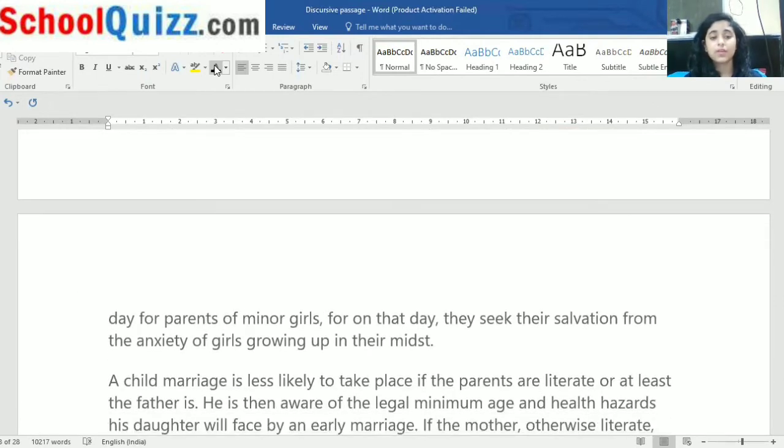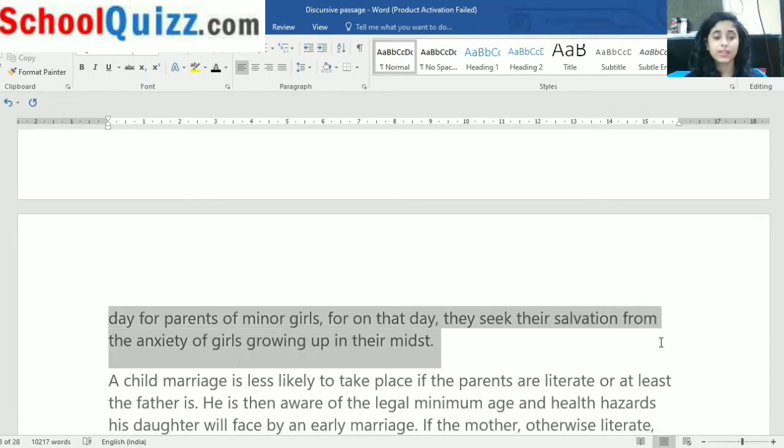What is celebrated? Akha Teej is the day for the parents of minor girls. On that day, they seek salvation from the anxiety of their mindset. We have studied which day is for the girls of Rajasthan, like that one day. That is called Akha Teej. We have to write this down in the answer section.